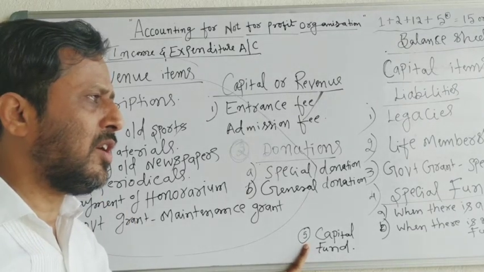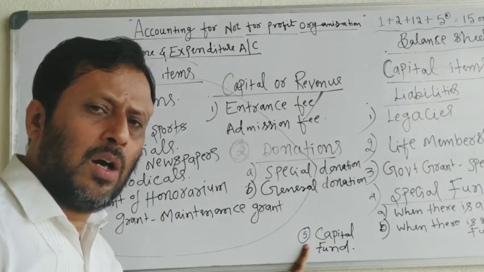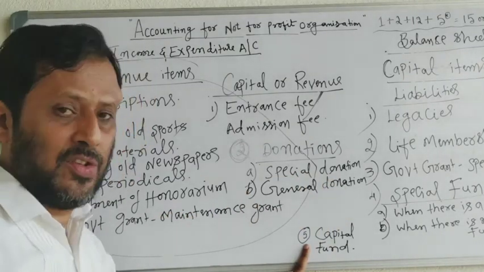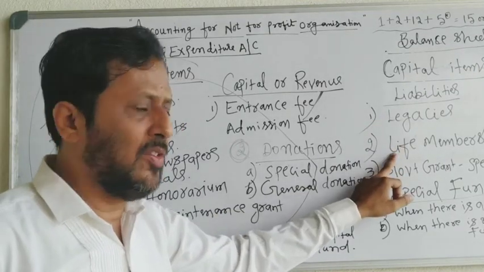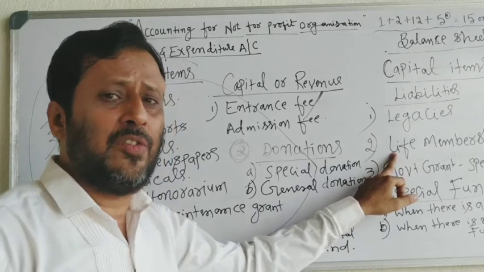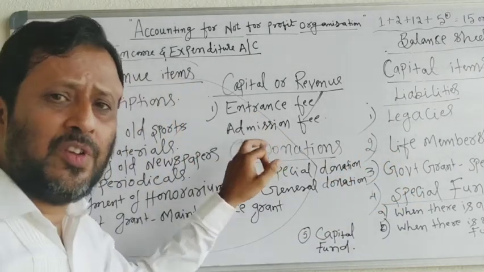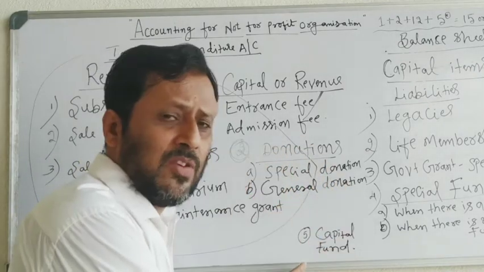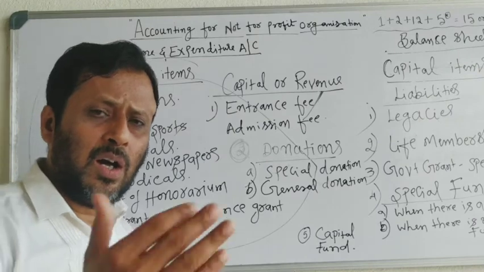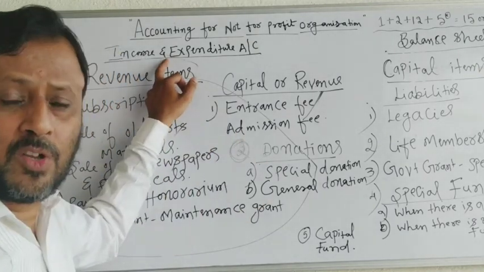Capital fund consists of the opening balance. You have to add all the capital receipts like legacies, life membership fees, donations if treated as a capital receipt, entrance fees and admission fees if treated as a capital receipt. So you take the opening balance of capital fund, add all the capital receipts, and add the surplus from the income and expenditure account.